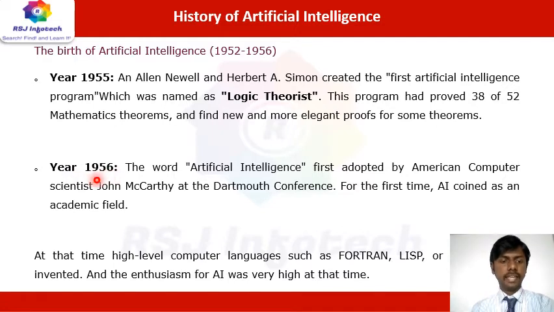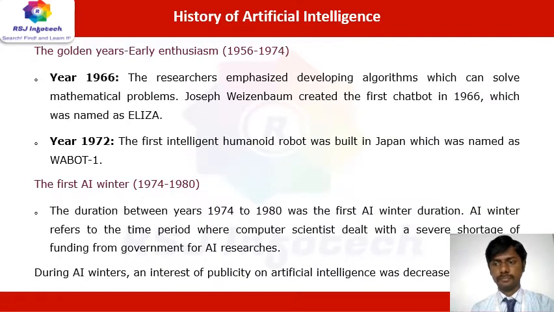And then in 1956, the word artificial intelligence was first adopted by American computer scientist John McCarthy at the Dartmouth conference. The Dartmouth conference is where the birth of artificial intelligence began. He gave the name artificial intelligence for the first time, in terms of an academic field. High-level computer languages such as Python and Lisp were also invented in that period.